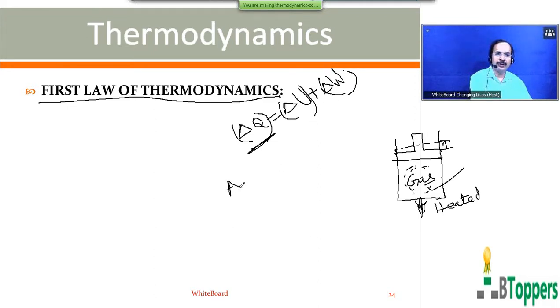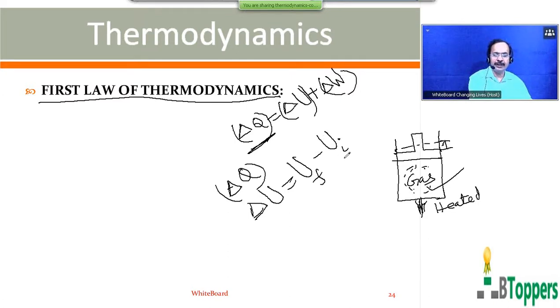So here delta Q represents the quantity of heat energy absorbed by the system. Delta U represents the change in energy of the system. That is, delta U can be written as U_F minus U_I. U_I represents the energy of the system in the initial state. U_F represents the energy of the system in the final state.